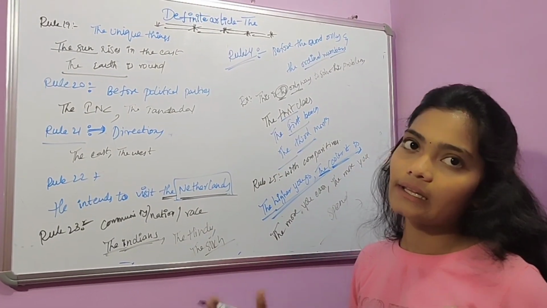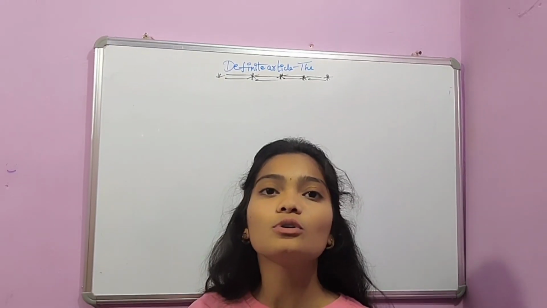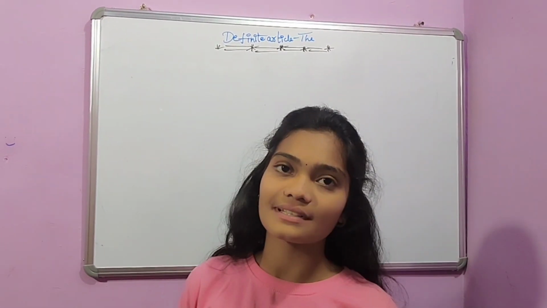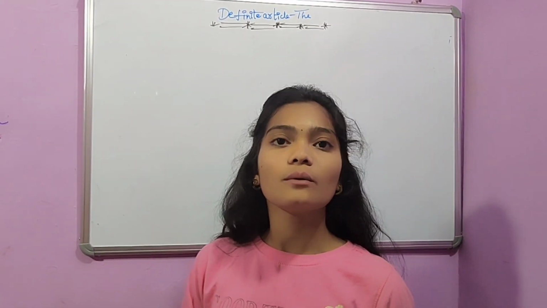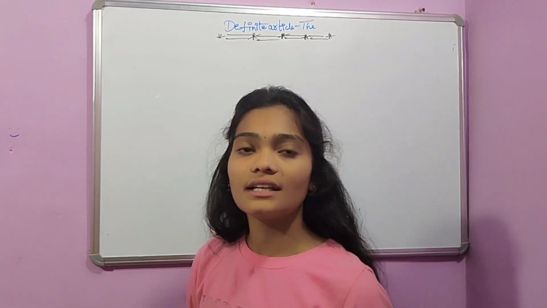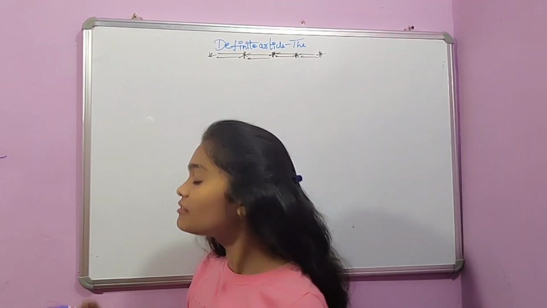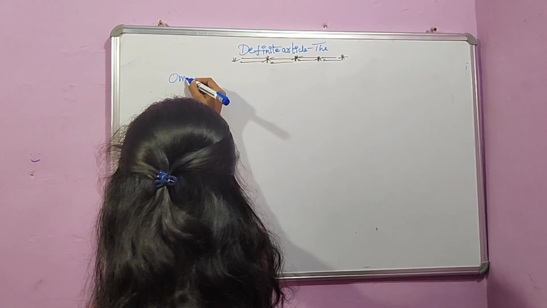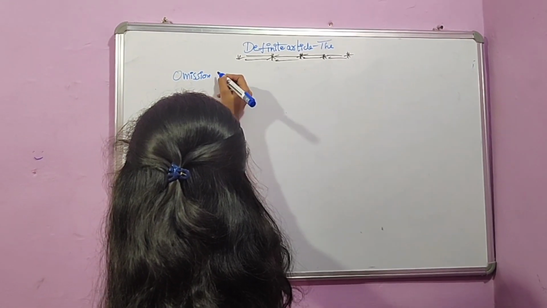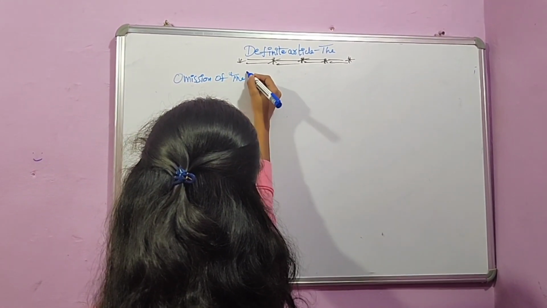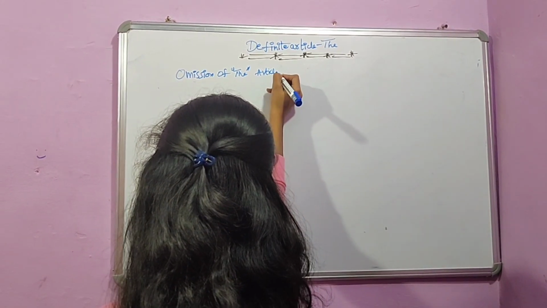And these are all the rules regarding the use of the article. Up to now, we learned where we should use the article. Now let us learn where we should not use the article. That is, now we learn about the omission of articles. Okay? Omission of the article.